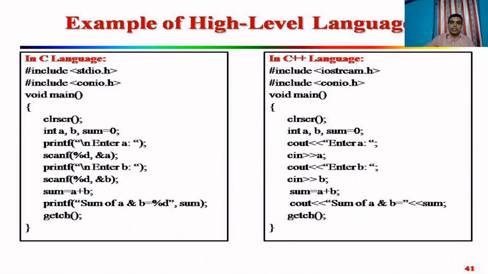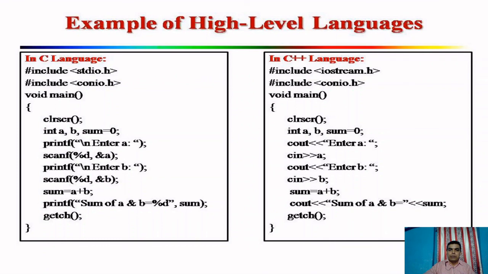So this is the example of addition of two numbers in C programming language as well as in C++ programming language. So we can see the method is similar, but the syntax is different. Like here in C programming, we are using printf and scanf, and in C++ we are using cout and cin.